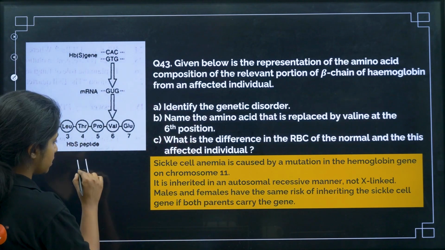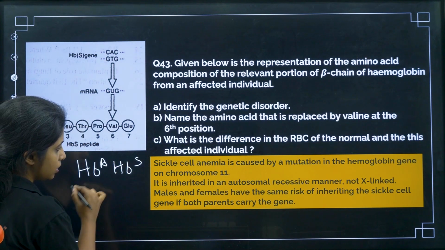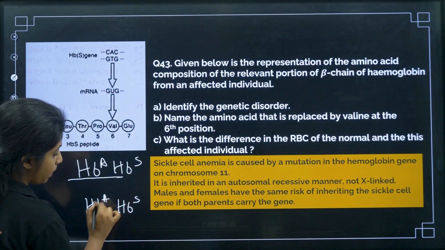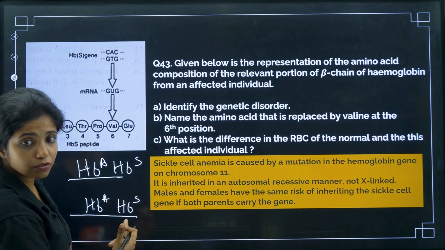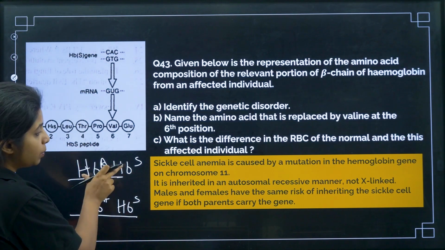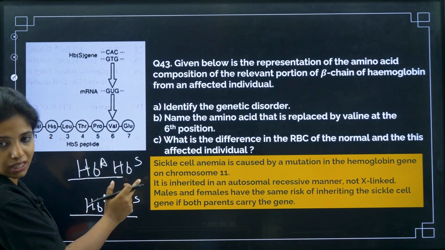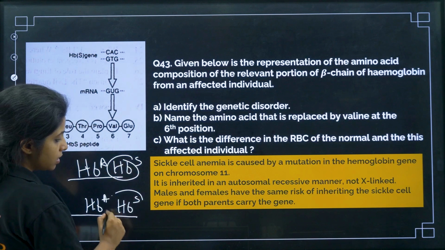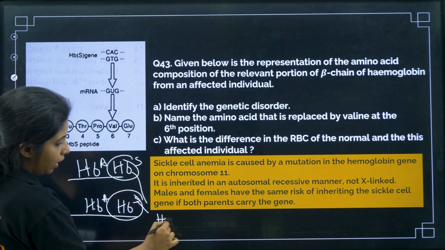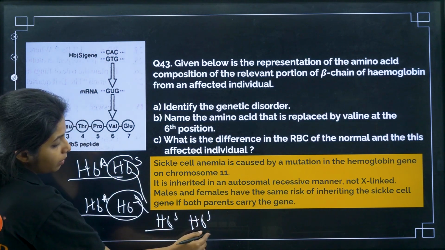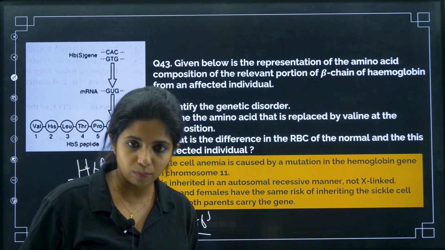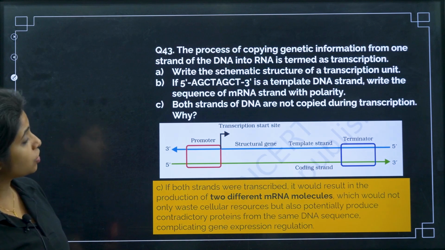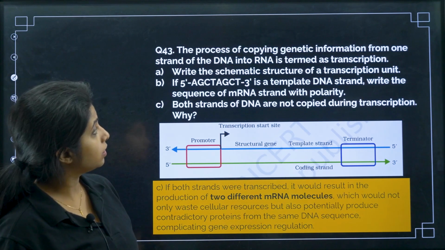For example, the condition is like this. HbA is the normal, HbS is the other allele. This is one parent, this is another parent. Both of them are carriers of sickle cell anemia. A person will be affected only if both alleles are the same. It's a recessive condition, right? So now, suppose this gamete comes from the male and this gamete comes from the female. Now you have HbS, HbS. Whether it's a female or a male, the child will have sickle cell anemia. Cool?